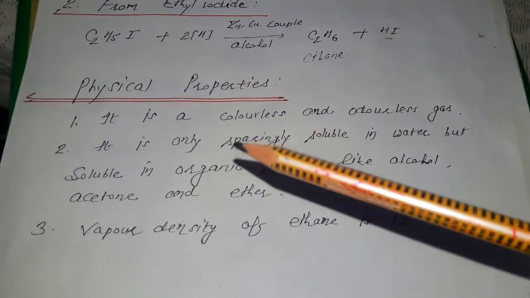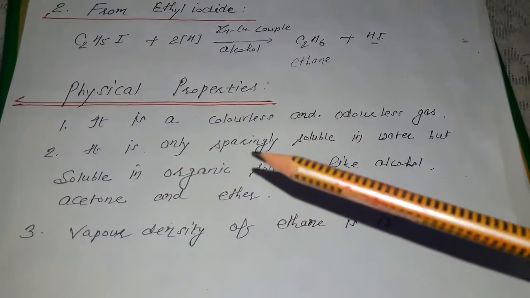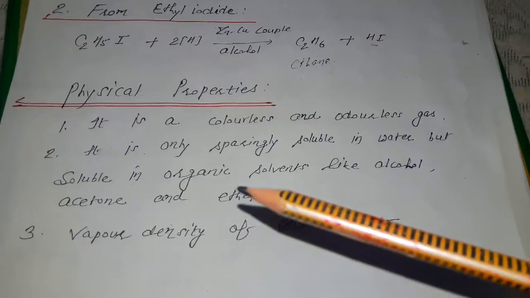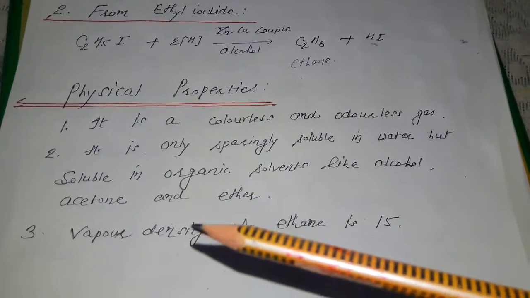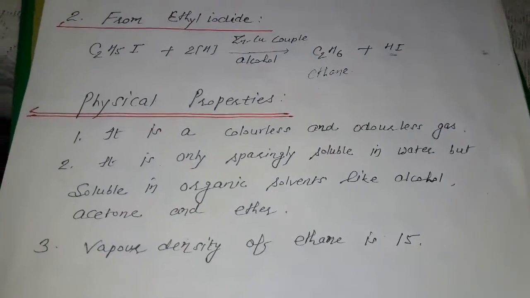Next, physical properties. It is a colorless and odorless gas. It is only sparingly soluble in water, but soluble in organic solvents like alcohol, acetone and ether. The vapor density of ethane is 15.